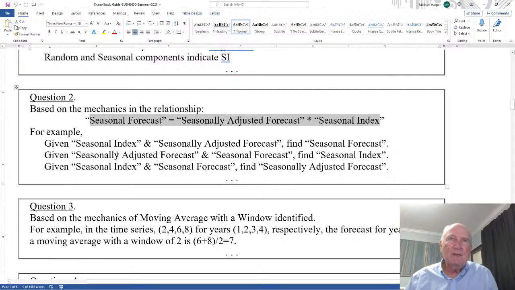For example, given 2 things, I ask for the third. Given the adjusted and the forecast, I ask for the index. Given the index and the forecast, I ask for the adjusted forecast. In other words, I give you 2 and ask for the third. And there will be actual values, actual numbers.